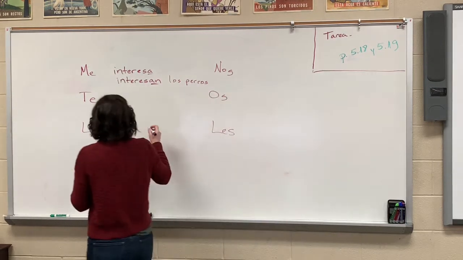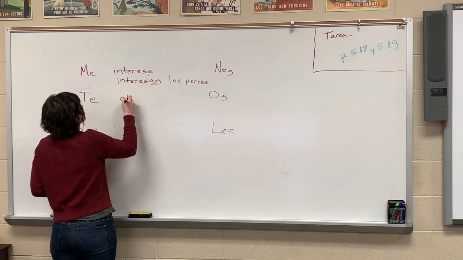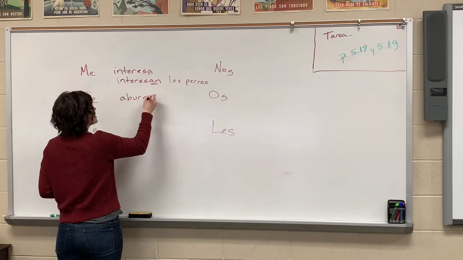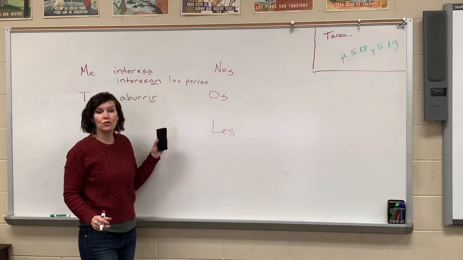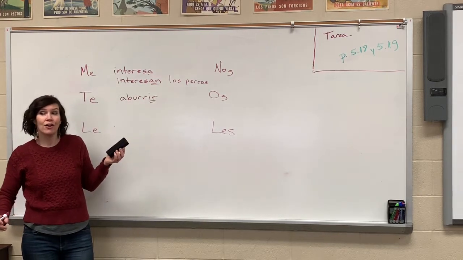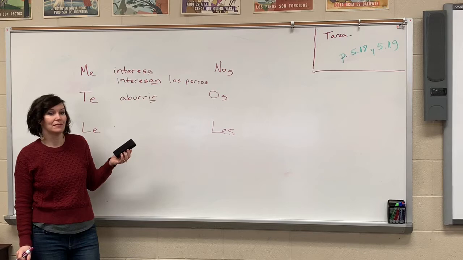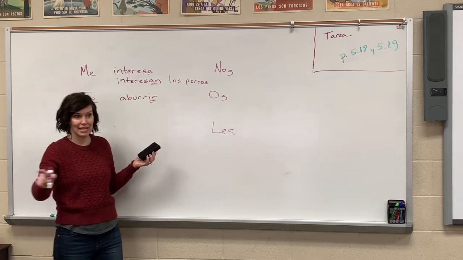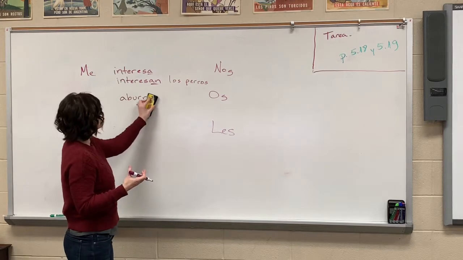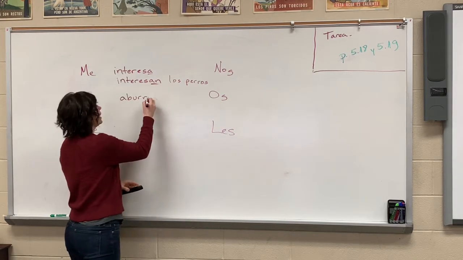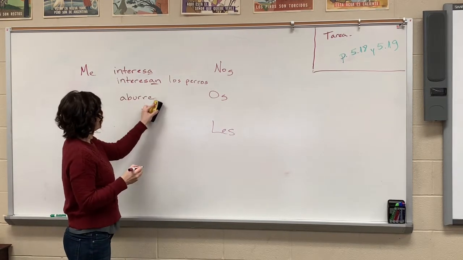Let me show you aburrir. Aburrir is an IR verb. So how do you conjugate an IR verb? You turn it into an E. Remember, for ER and IR verbs, the usted form would just be an E. Aburre.